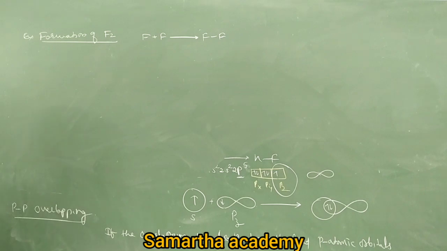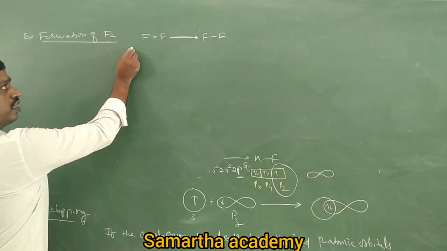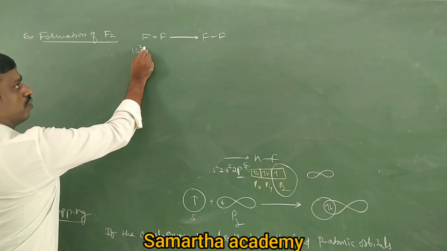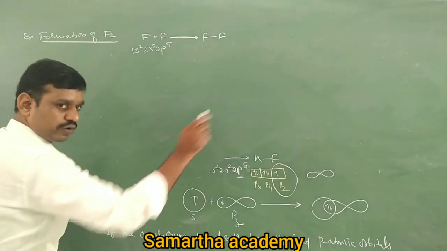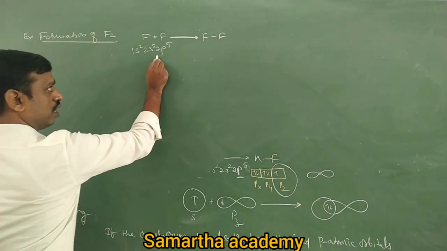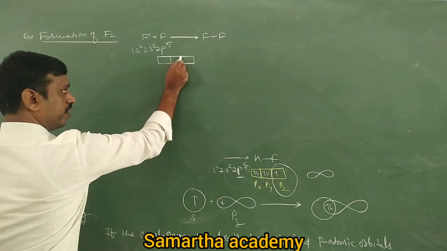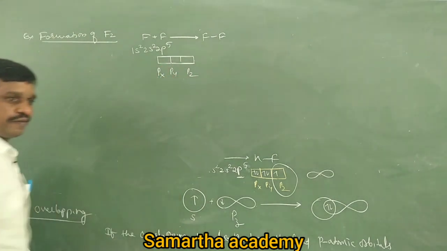What is the atomic number of fluorine? Fluorine is 9. Therefore its electronic configuration is 1s2, 2s2, 2p5. In 2p5 there are 5 electrons in px, py, pz.